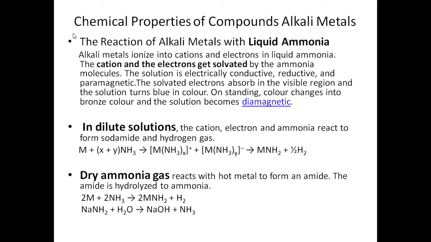The solvated electrons absorb in the visible region and the solution turns blue in color. On standing, the color changes into bronze and the solution becomes diamagnetic. In dilute solutions, the cation, electron, and ammonia all three react to form sodamide and liberate hydrogen gas. Dry ammonia gas reacts with hot alkali metals to form an amide.